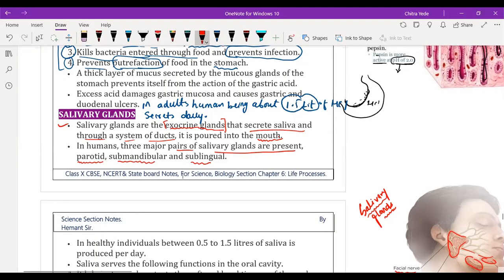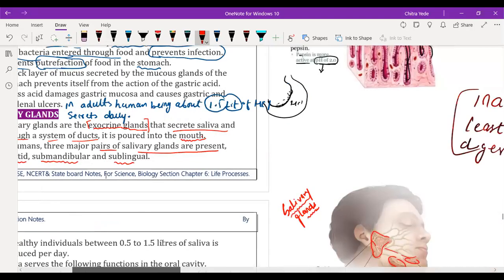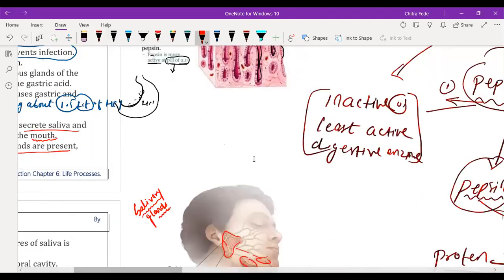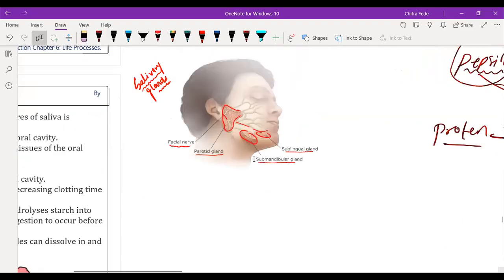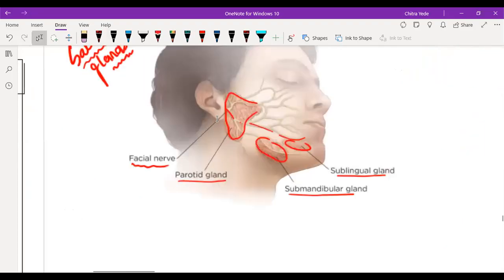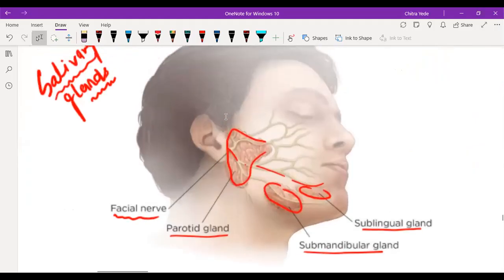Here you can see these are the three pairs of salivary glands. First one is the parotid gland, second one is the submandibular gland, and third one is the sublingual gland.